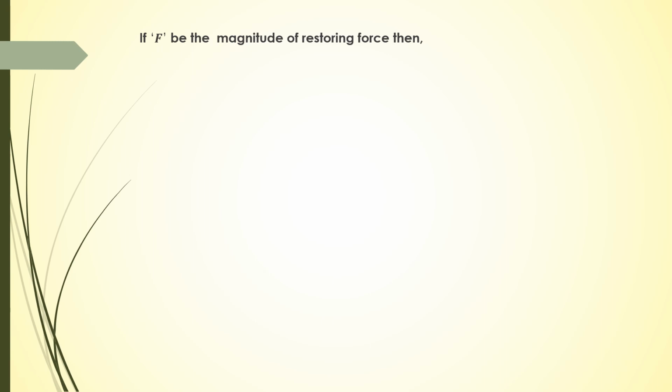So if F is the magnitude of a restoring force, then mathematically Hooke's law can be written as F is proportional to negative of displacement, negative of x. Or if we remove the proportionality sign, we get a constant, so here we have a k.